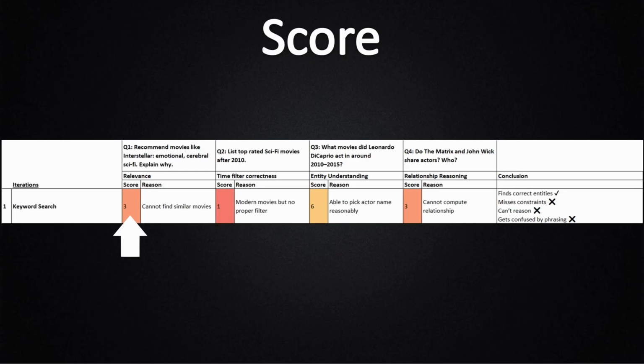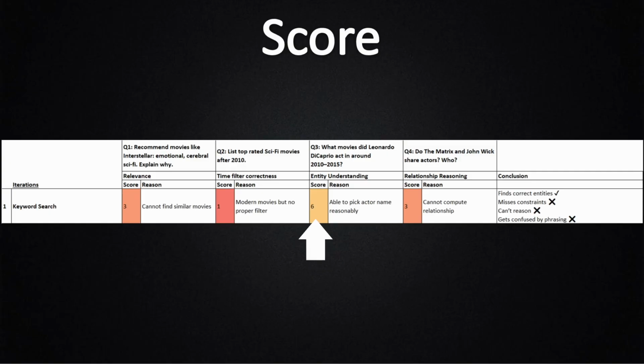Okay, let's come to the score and evaluate the result. For question 1, which tests relevance, the system doesn't understand the meaning. It only matches exact words. Like in this example, it was very much inclined towards the word "like". If a movie is similar in theme but doesn't share those keywords, it might never appear. For question 2, keyword search will again match words like sci-fi and 2010, but it doesn't really understand filter logic.